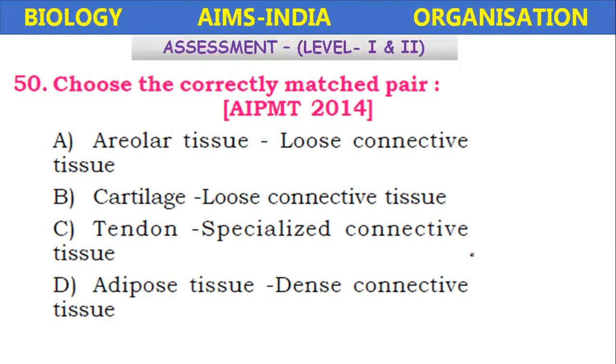Choose the correctly matched pair. AIPMT, All India Pre-Medical Test. Areolar tissue, loose connective tissue. Cartilage, loose connective tissue. Tendon, specialized connective tissue. Adipose tissue, dense connective tissue. So here areolar tissue and adipose tissue, these two are loose connective tissue. So according to matching, A option is correct. Areolar is the loose connective tissue.